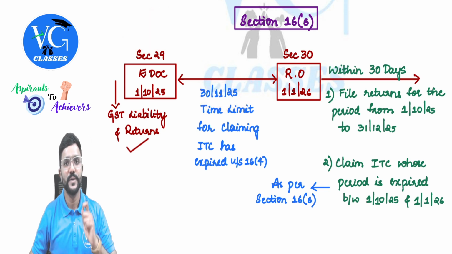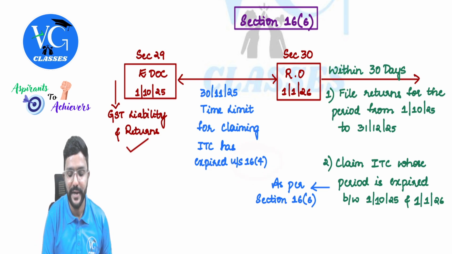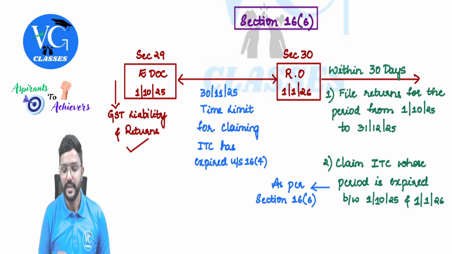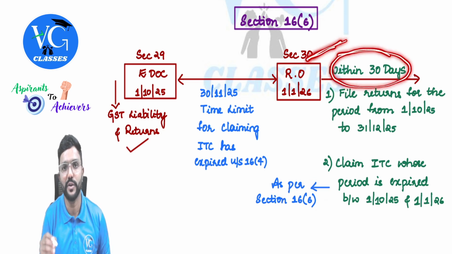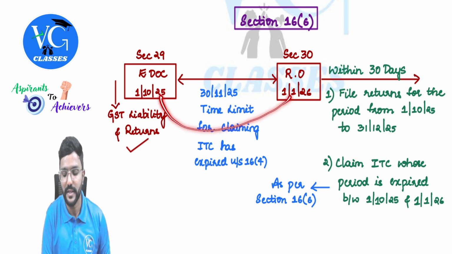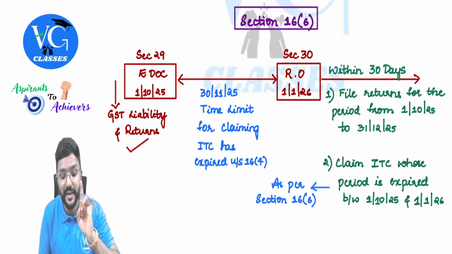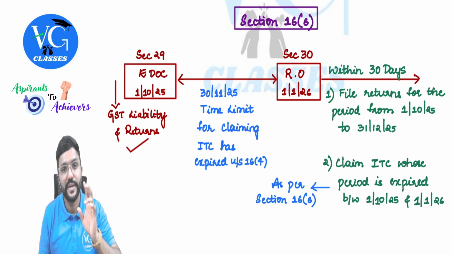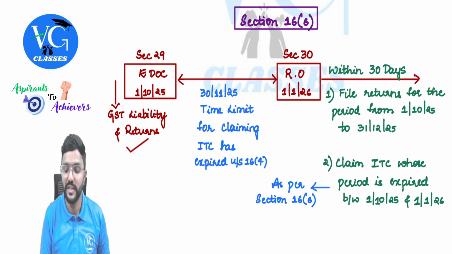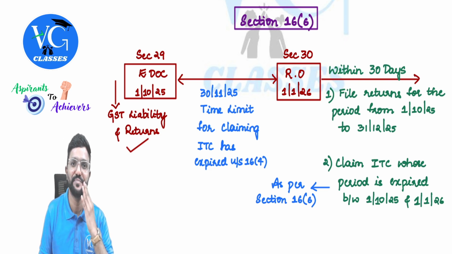No, guys. For any credit, if the time limit given under section 16.4 has expired in between this time period, section 16 subsection 6 is telling we will give you another 30 days from the revocation order to claim that credit. So as per section 16 subsection 6, you claim ITC whose period has expired in between this. Within what time does that credit have to be claimed? Means your time to claim credit has expired in between this. So can you still go ahead and claim that credit? Yes, within 30 days from 1st January. That is the date on which the revocation order is passed.